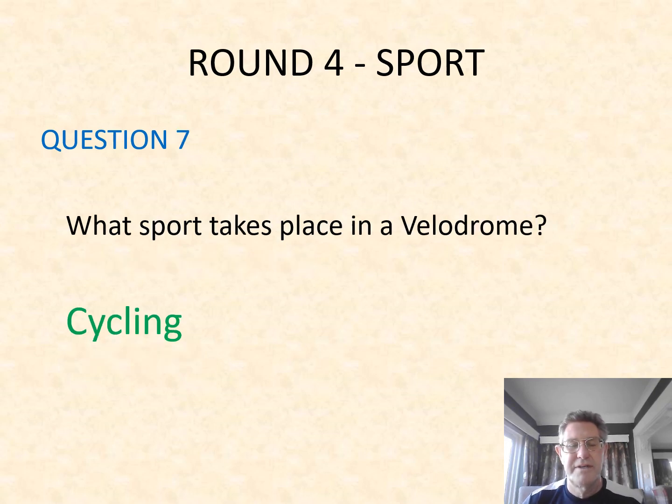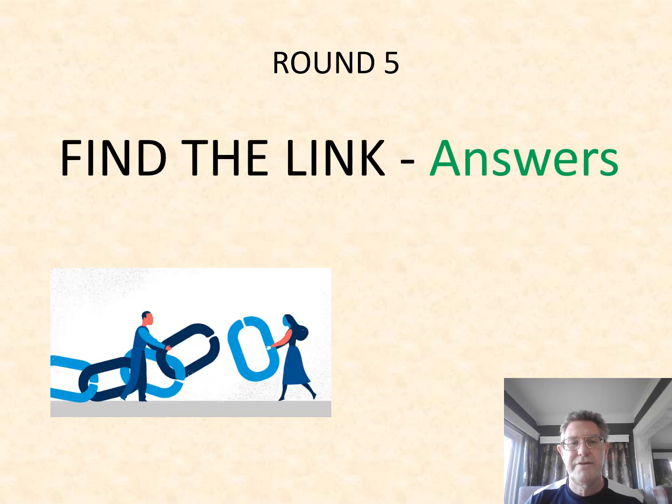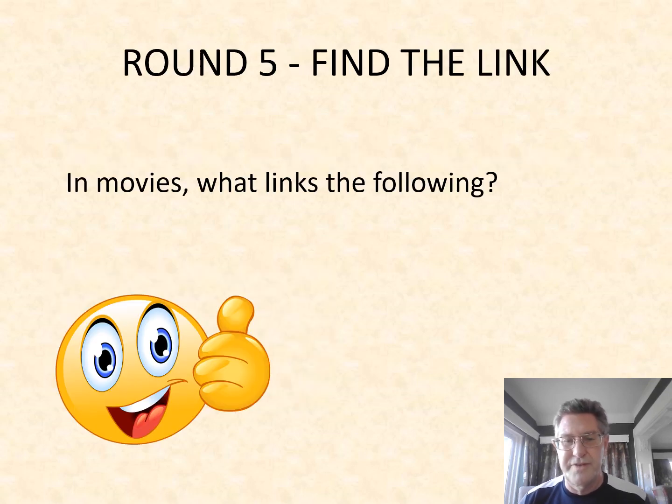Number 7. What sport takes place in a velodrome? That would be cycling. And number 8. In what sport is the Admiral's Cup competed for? That's competed for in yachting. On to round 5 then. Find the link. Remember, all about movies. What links the following to movies?